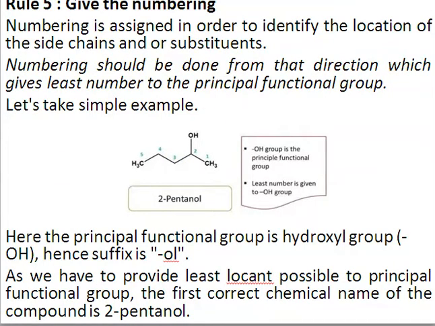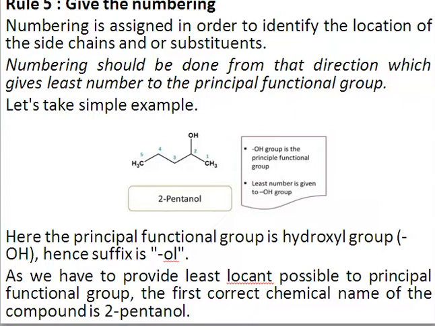Okay, now the fifth rule is numbering, right? So far we have studied that we have to select the principal functional group. Then we saw that we have to select the longest continuous chain that must contain the functional group. Then we saw different criteria. If there are multiple choices available for the selection of the longest continuous chain, we must select the chain that has the maximum number of functional groups, or the chain that has the maximum number of side chains. Next, we saw how to use the root name. Right now we will study how we are going to assign numbering.